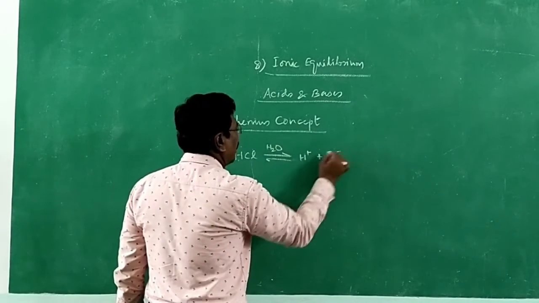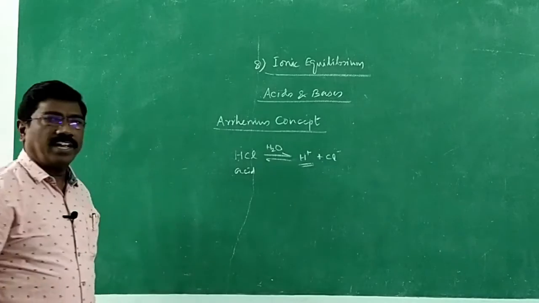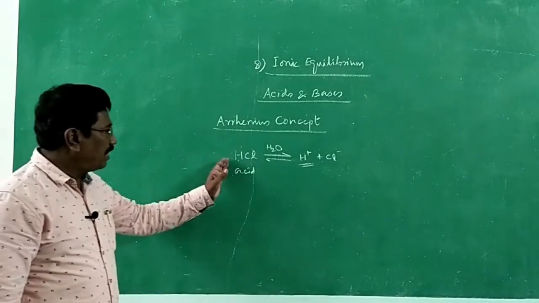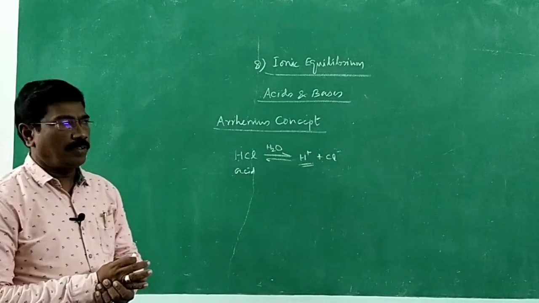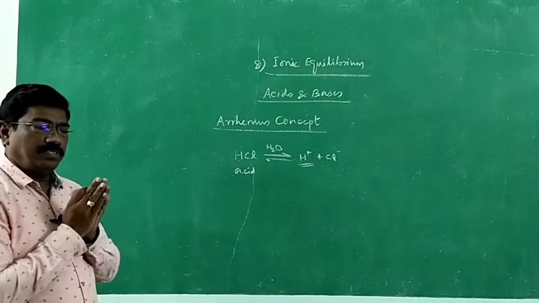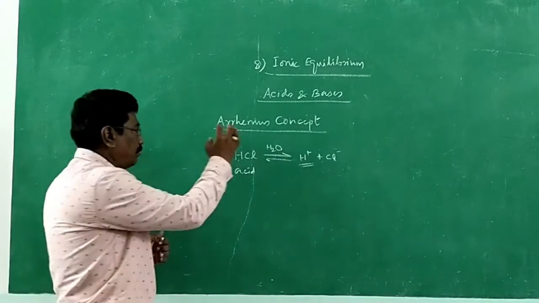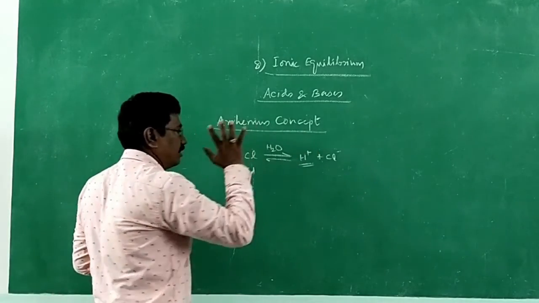If it gives hydrogen ions, it is considered an acid. Why do we consider hydrochloric acid as an acid? Because it gives hydrogen ions, that's all. So according to Arrhenius, it is the oldest concept, an acid is a substance which should give hydrogen ion in aqueous solution.